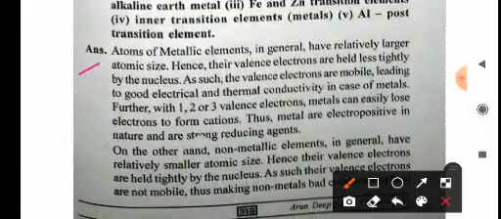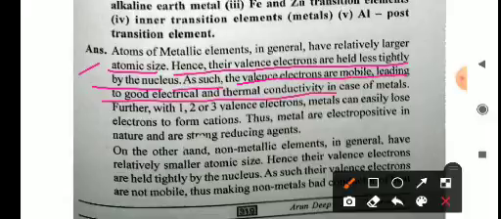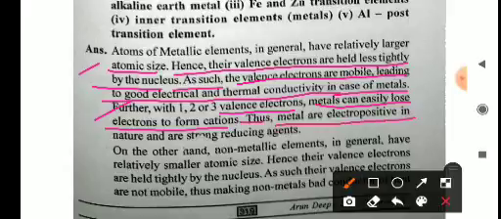So atoms of metallic elements in general have a relatively larger atomic size, hence their valence electrons are held loosely by the nucleus. As such, the valence electrons are mobile, leading to good electrical and thermal conductivity in case of metals. So due to this nature of valence electrons, metals have good electrical and thermal conductivity. Further, with 1, 2 or 3 valence electrons, metals can easily lose electrons to form cations. Thus, metals are electropositive in nature and are strong reducing agents.